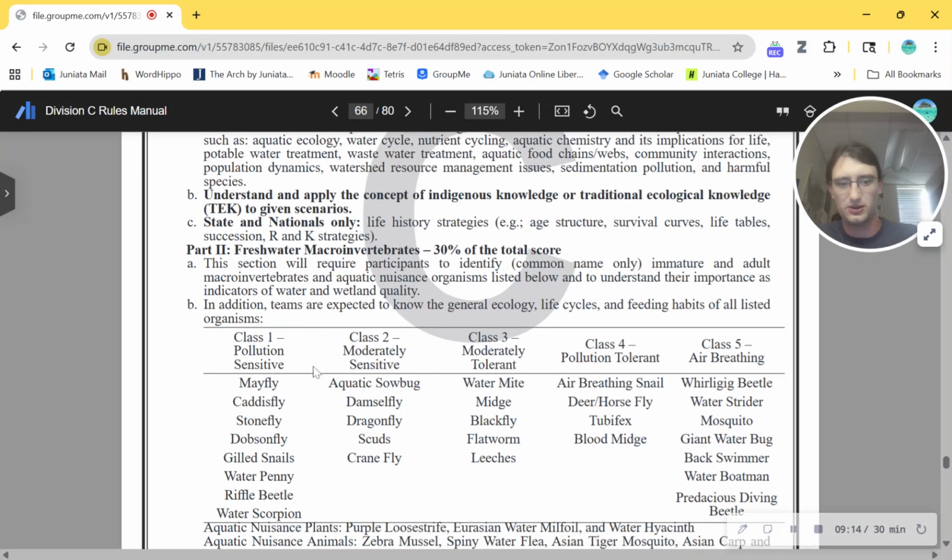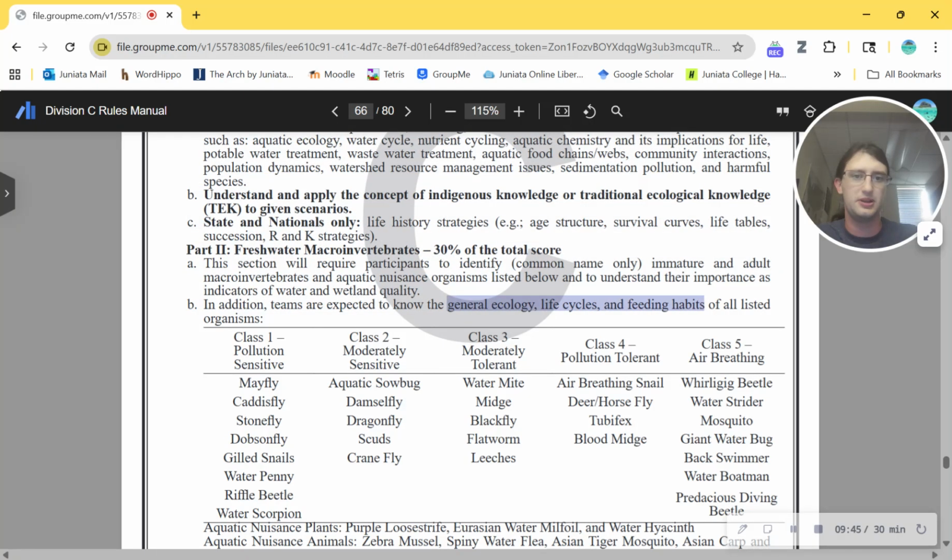So basically, all of the things down here, if they have a larval form, you need to multiply the things you have to know how to ID by 2, because often their larval form is going to look quite different from the adult form. And aquatic nuisance organisms listed below to understand their importance as indicators of water and wetland quality. So interesting, they're throwing in wetlands as well. Love it. Are expected to know the general ecology. So here we go. General ecology, life cycles, and feeding habits of all the listed organisms.